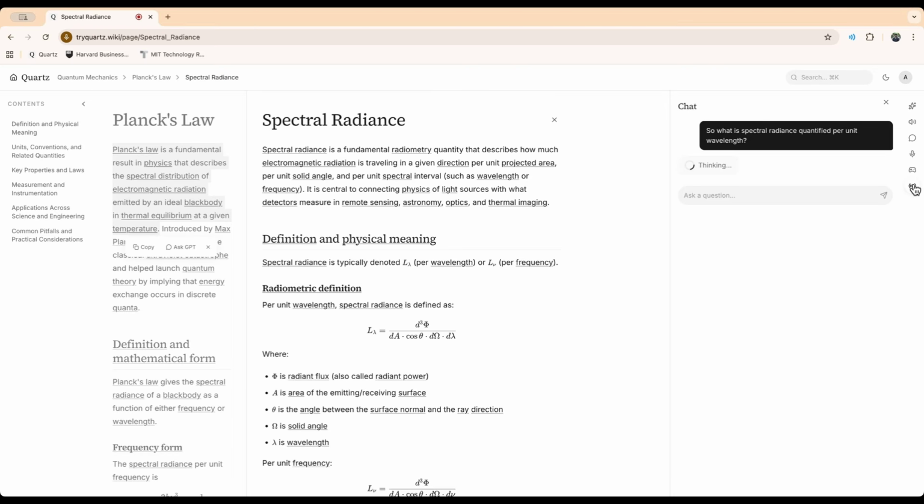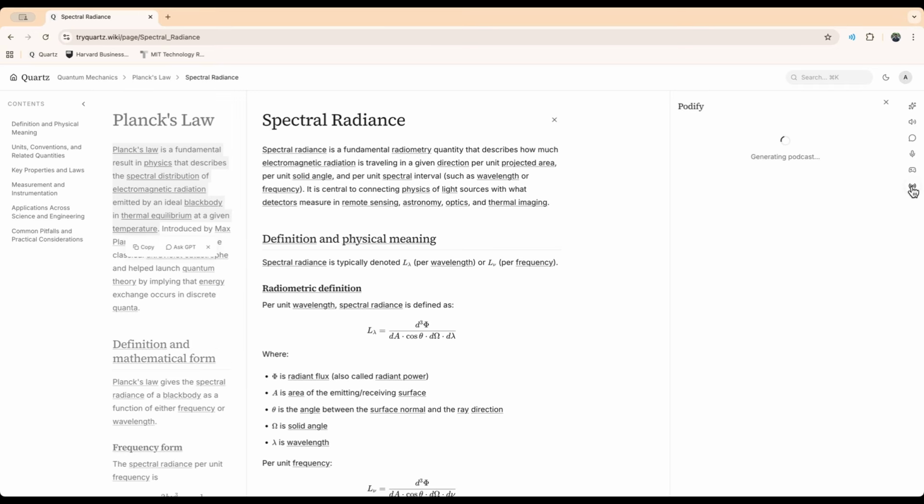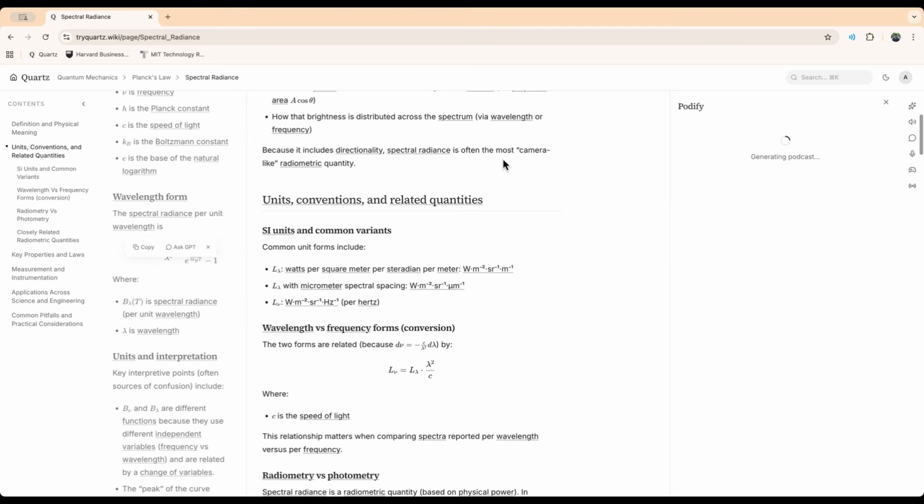It seems the podcast is still generating. I'm also going to go ahead and turn off the mic functionality for now, just so it doesn't interfere. The reason the audio and podcast are still generating is because I clicked on open spectral radiance after Planck's law, and so initially it was generating the audio for that. It should take a second here, but it would generate the audio for this very soon.